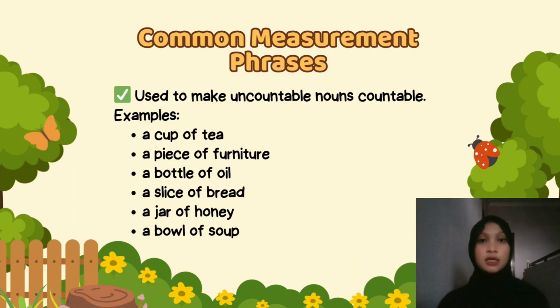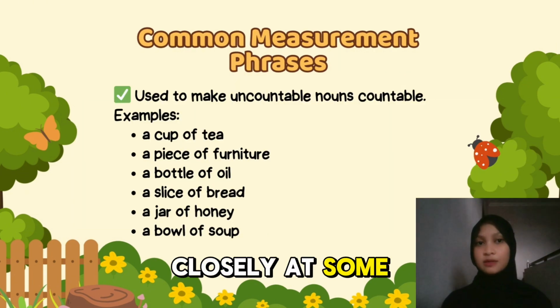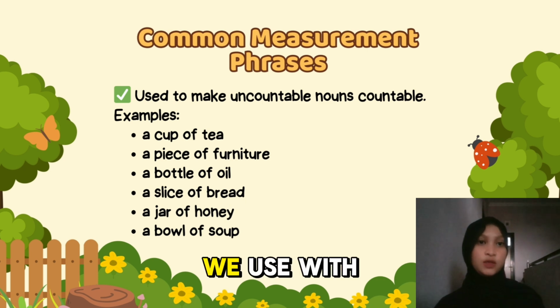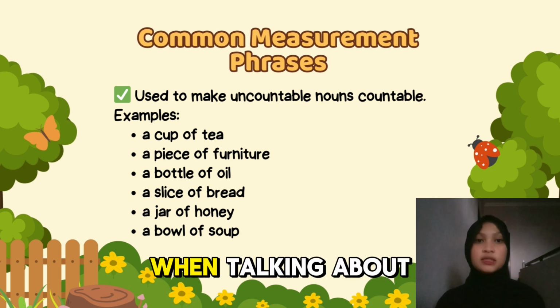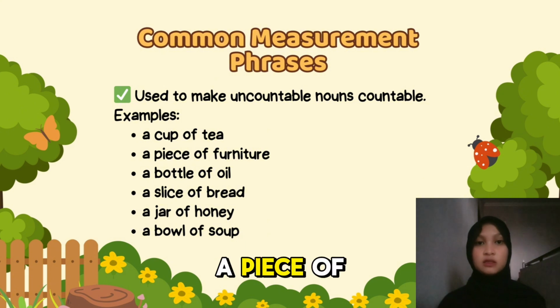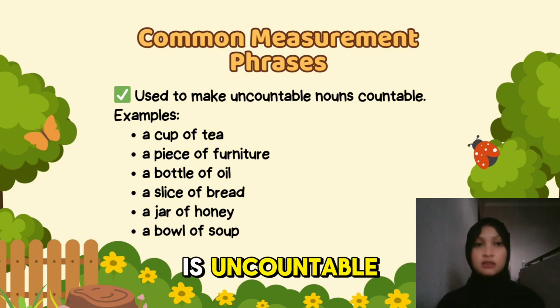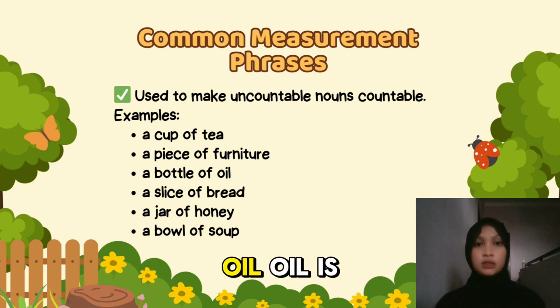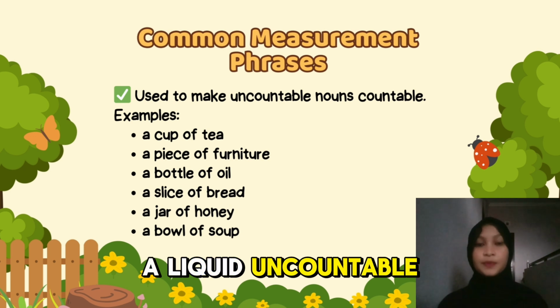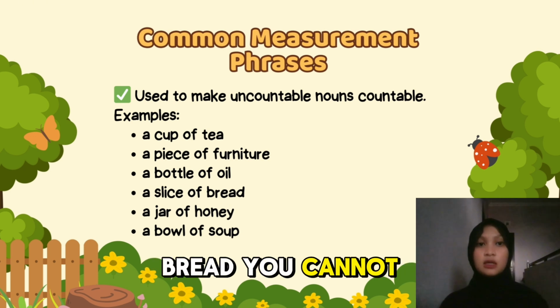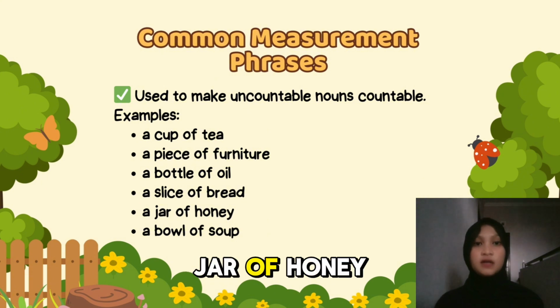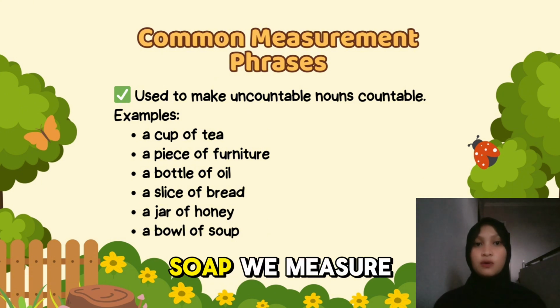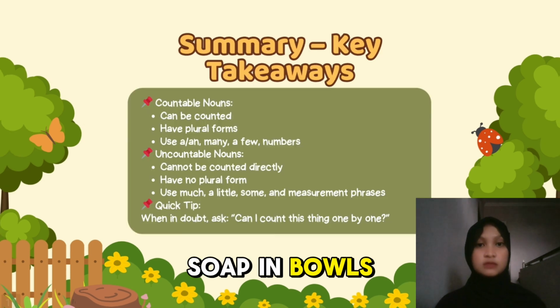Let's look more closely at some common measurement phrases we use with uncountable nouns. For example, a cup of tea, when talking about a drink. A piece of furniture, because furniture is uncountable. A bottle of oil. Oil is a liquid, uncountable. A slice of bread. You cannot count bread, but you can count slices. A jar of honey. Again, honey is uncountable. A bowl of soup. We measure soup in bowls.